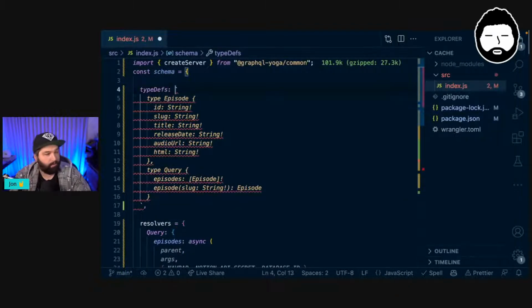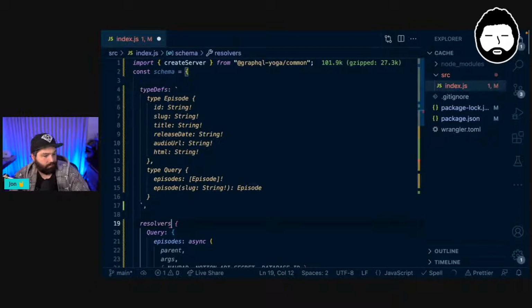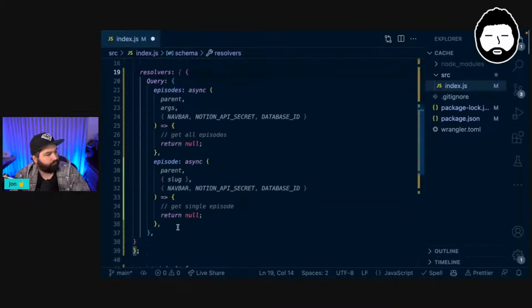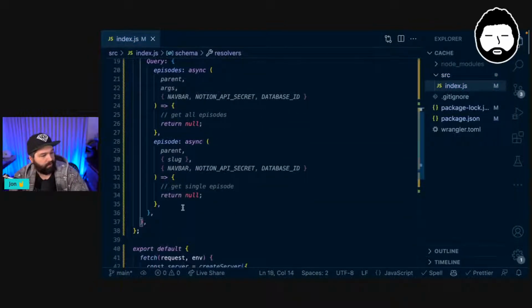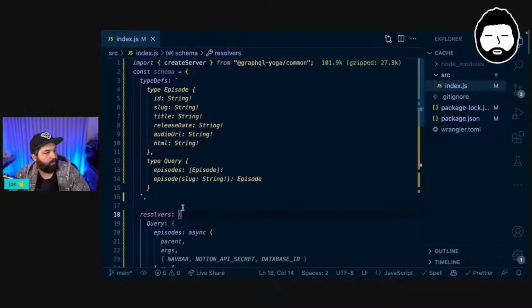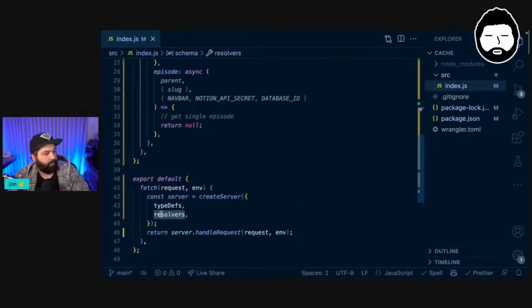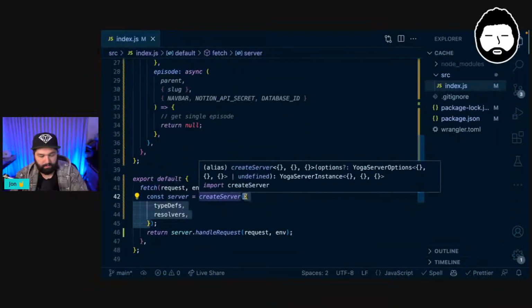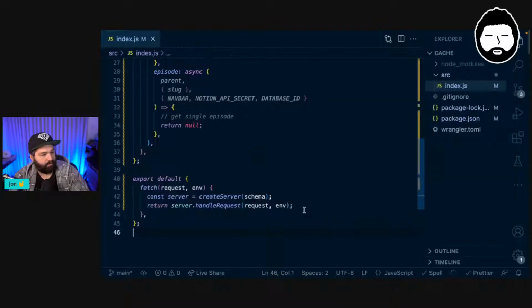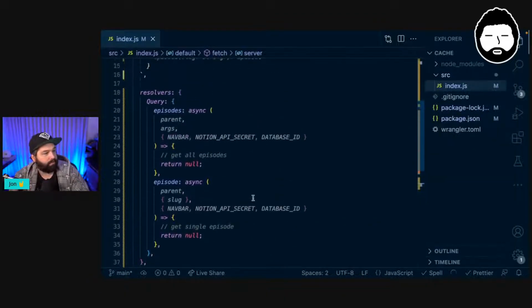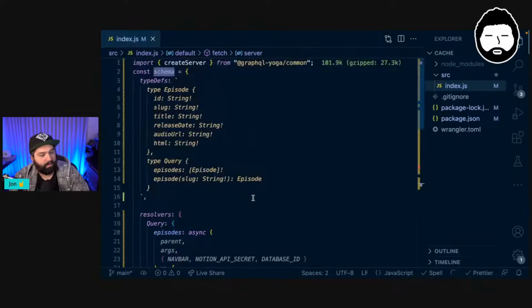Rather than having equals, we want colons. And then save. And then we have this schema object, which has type defs and it has resolvers. And so then here, we're just going to pass it our schema. So this is just this big object.